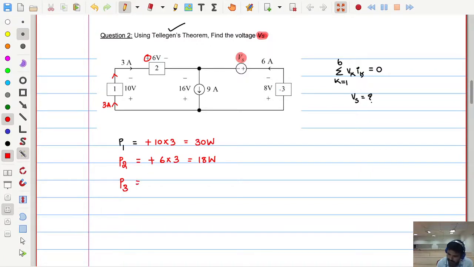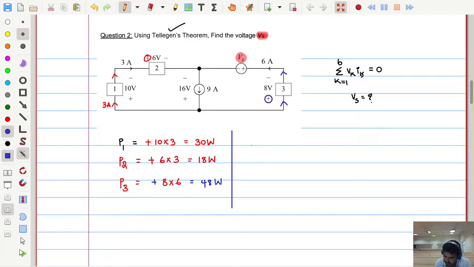This one, the third element is here. So voltage is 8, current is 6. But where is the current entering? See here, it is leaving from here, so it must enter over here. That means positive, sir. How much is this? 48 watts. Next, what else is left?